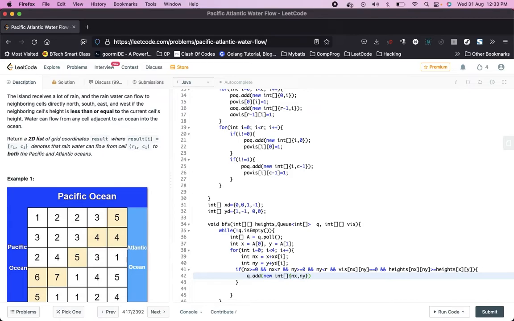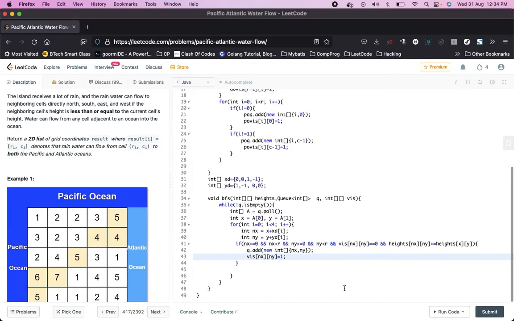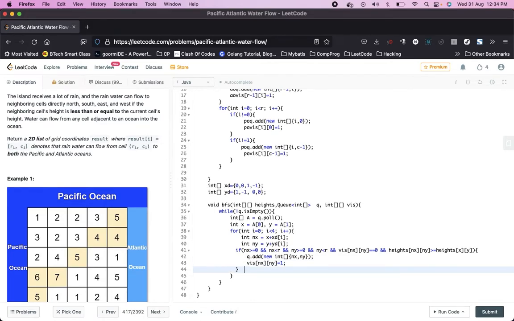And at the same time we have to mark this as visited as well. Visited nx comma ny is equal to 1. That's it, I think, for BFS.